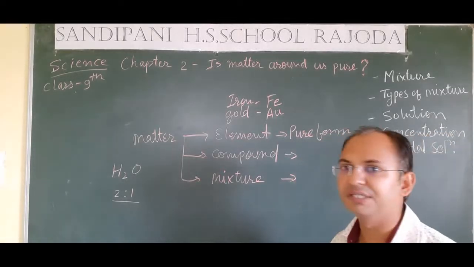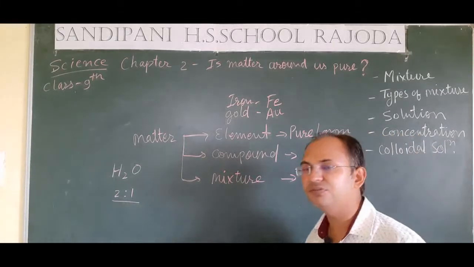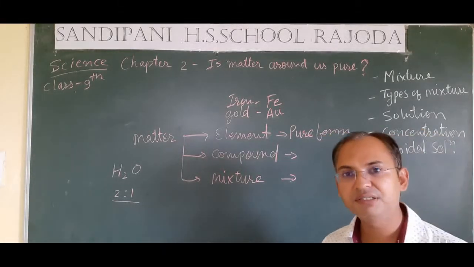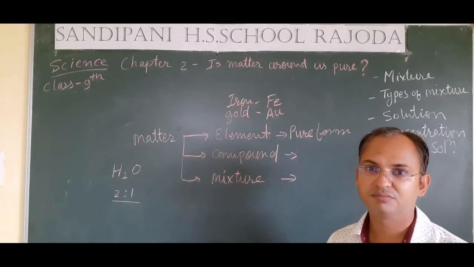If we talk about a mixture, then a mixture is the combination of two or more than two elements or compounds, not in a fixed manner.